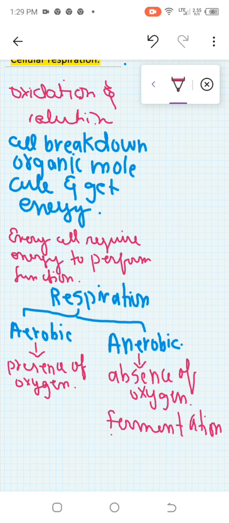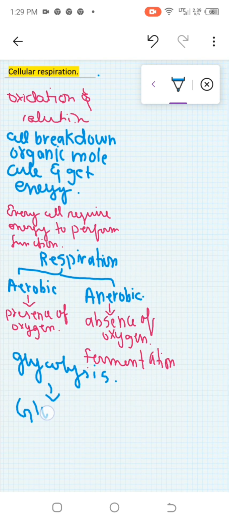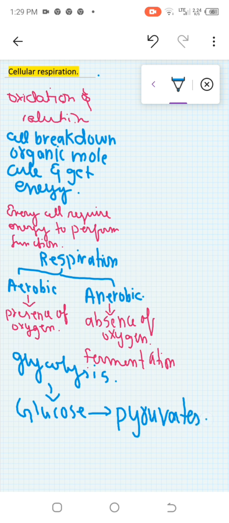In both types of respiration, one process is the same. In the starting, both go through the same pathway, that is glycolysis. In glycolysis, the glucose molecule breaks down into pyruvate.